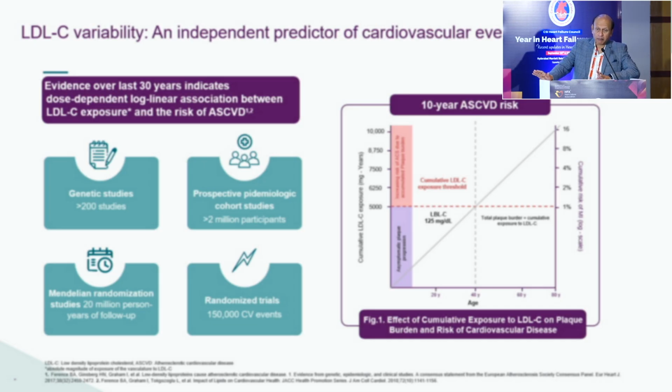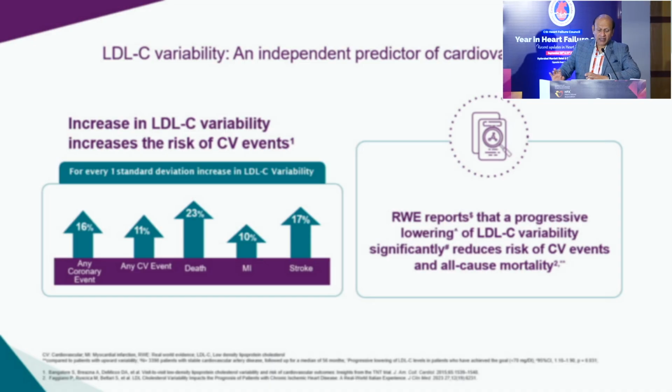is an important, independent predictor of cardiovascular events, and the evidence over the last 30 years indicates a dose-dependent, log-linear association between LDL exposure and the risk of ASCVD. The longer the vessel is exposed to a higher LDL level, and the higher the level it is exposed to, that's where the plaque accumulates. The plaque accumulates and reaches a threshold wherein it starts encroaching into the lumen and will cause further cardiovascular events. So LDL variability increases the risk of cardiovascular events.